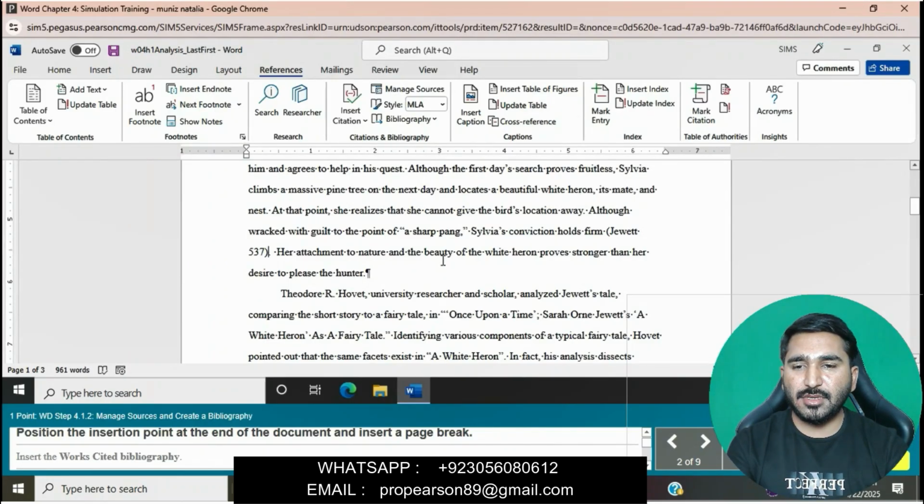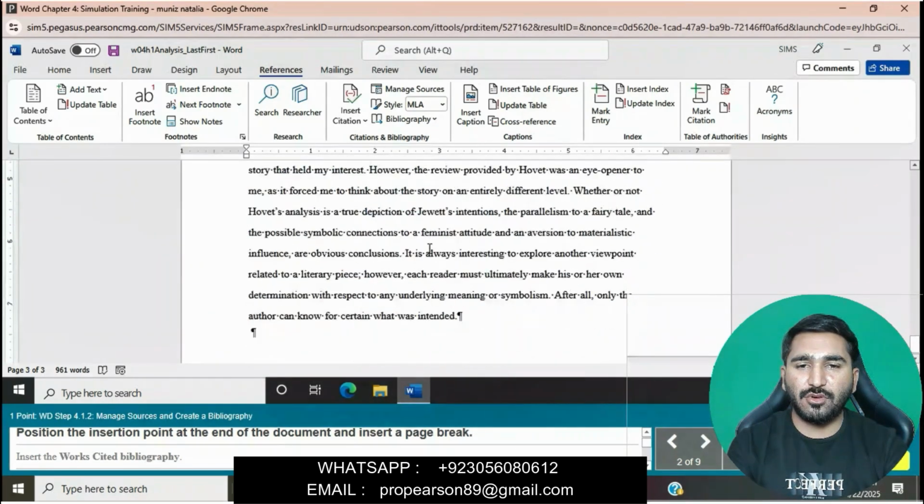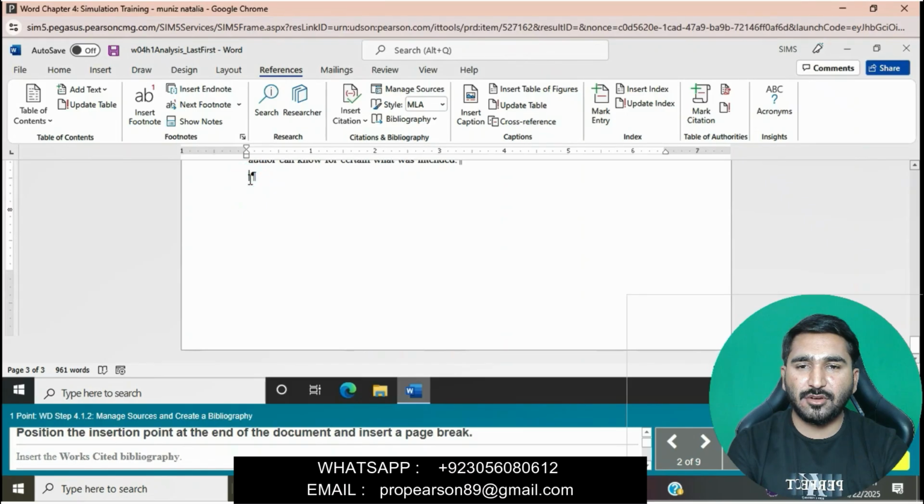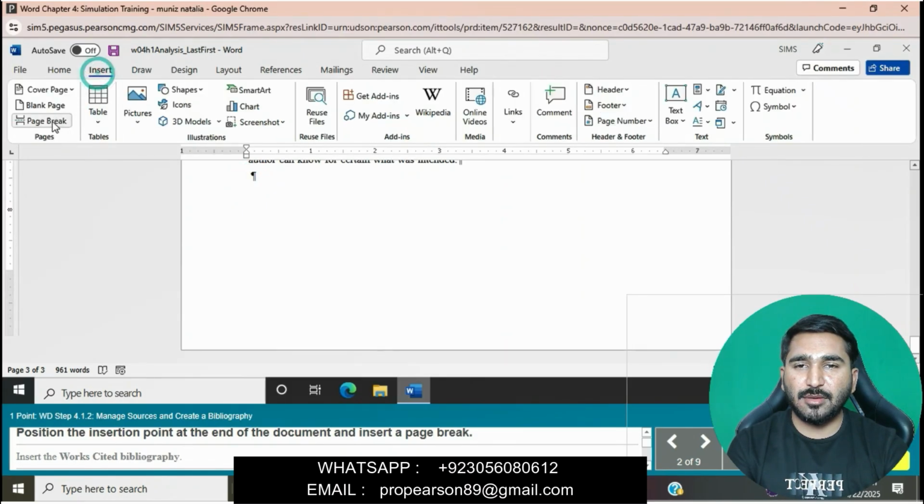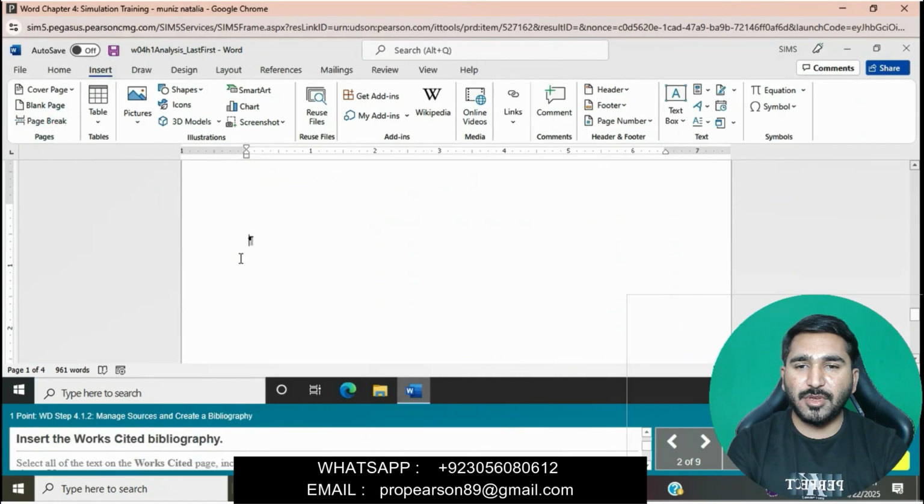The next question is to position the insertion point at the end of the document and insert a page break. Scroll down, position the insertion point at the end of the document, then go to the Insert tab and click on Page Break.